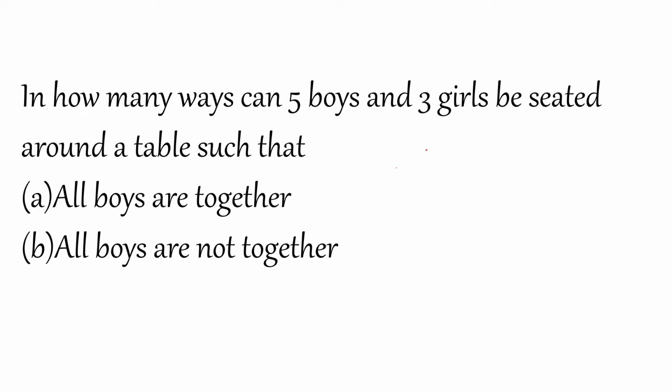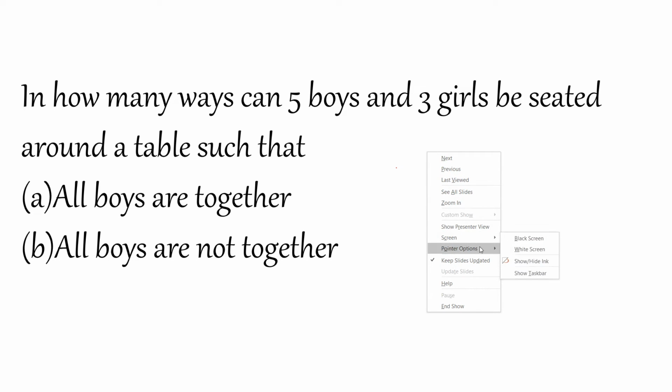First you have to understand when to use row permutation and when to use circular permutation. Circular permutation means the table should be in circular form, isn't it? Don't think like that. I'll give you one example. There is a rectangular table and I am starting from this position: 1, 2, 3, 4, 5, 6, 7 and 8.